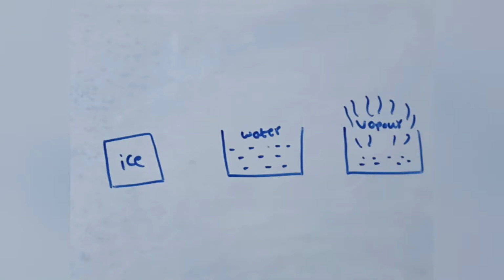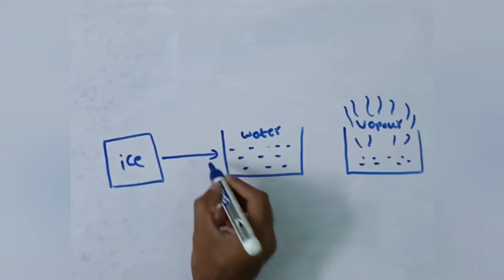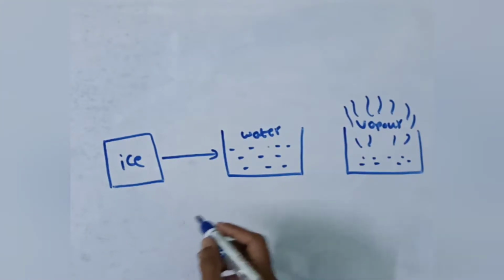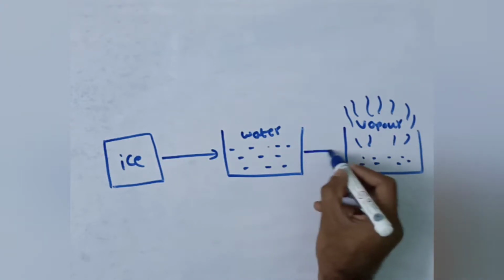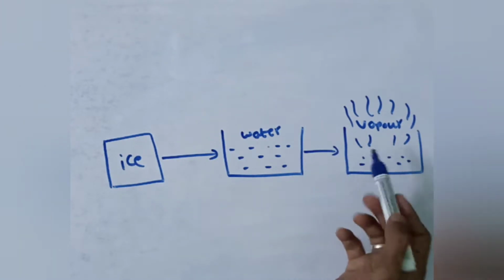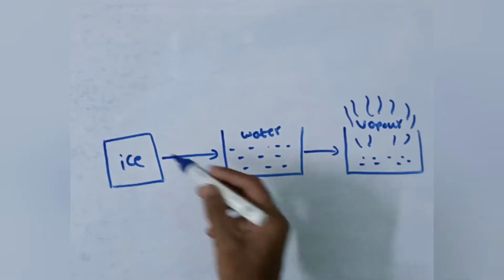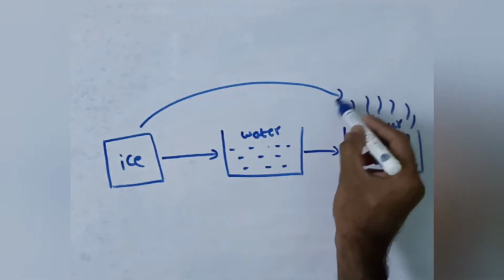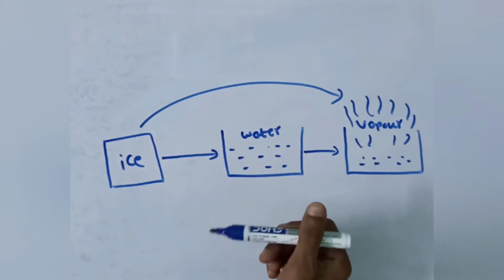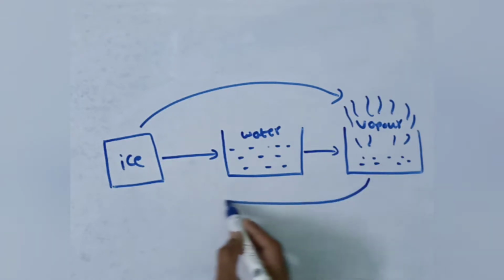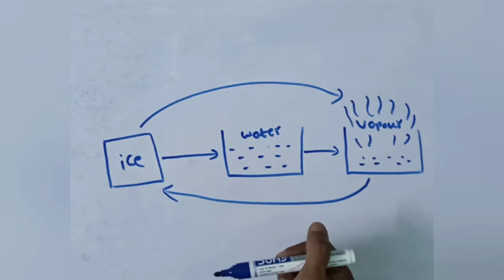Good morning, students. We know that when we heat ice, it is converted into water. Again, when we heat water, it gets converted into vapor. So, is it possible to convert ice directly into vapor without converting into water? And also, is it possible to convert vapor directly into ice without converting into water?